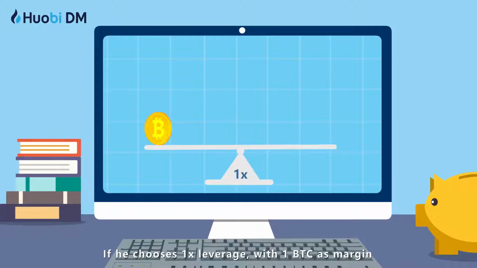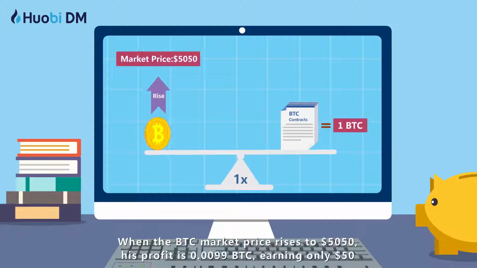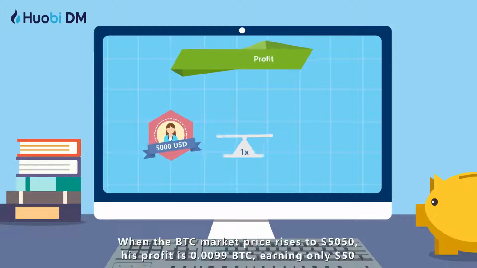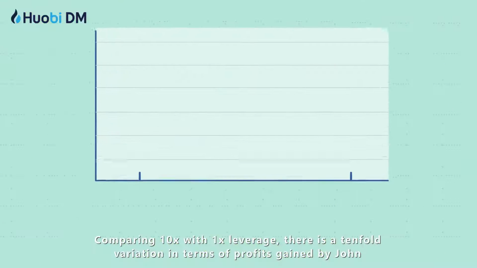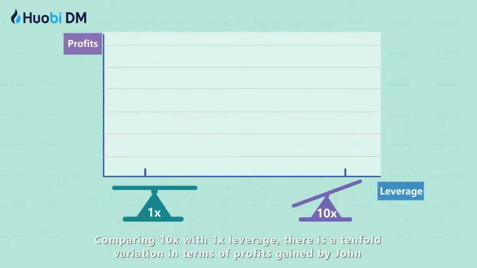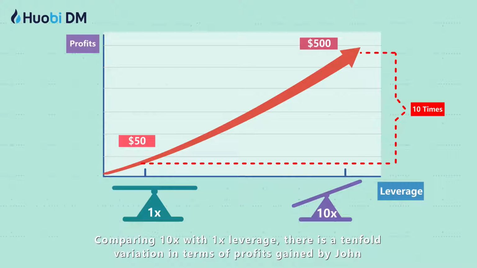If he chooses 1 times leverage, with 1 BTC as margin, he can enter into a long position that is worth only 1 BTC. When the BTC market price rises to $5,050, his profit is 0.0099 BTC, earning only $50. Comparing 10 times with 1 times leverage, there is a 10-fold variation in terms of profits gained by John.